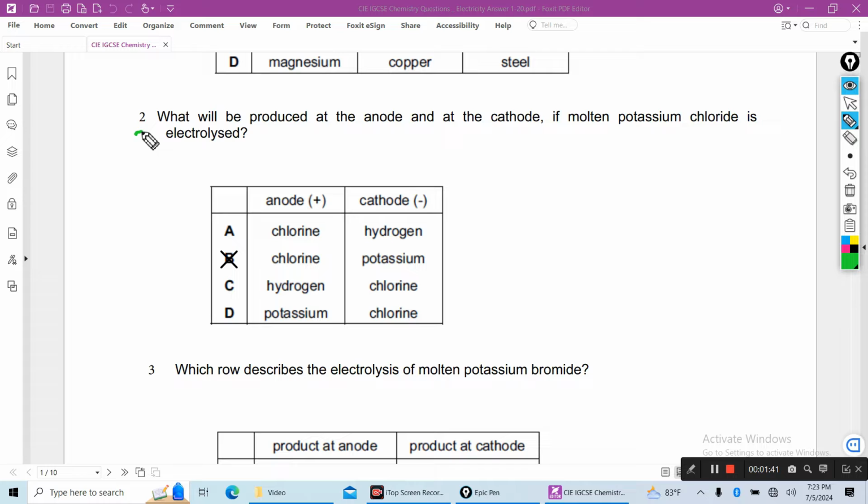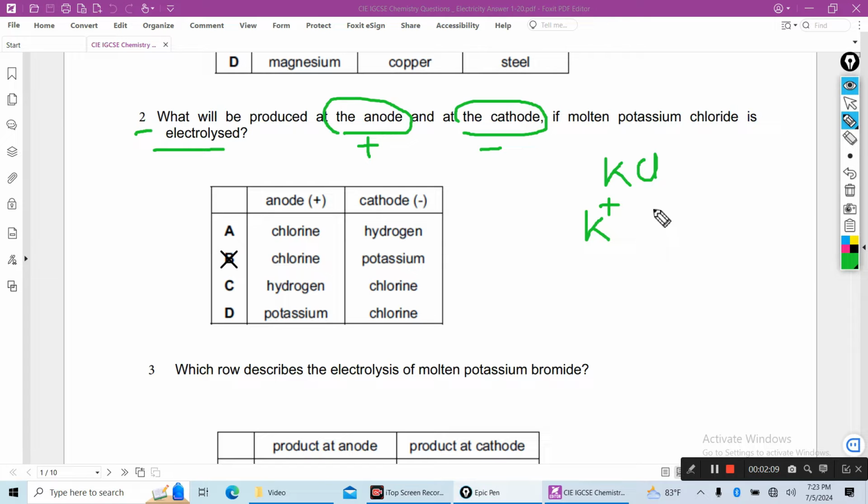Now number 2, what will be produced at the anode? And you know, the anode is the positive electrode and the cathode is the negative electrode. If molten potassium chloride, KCl, is electrolyzed, it will be K plus ion and chloride ion.